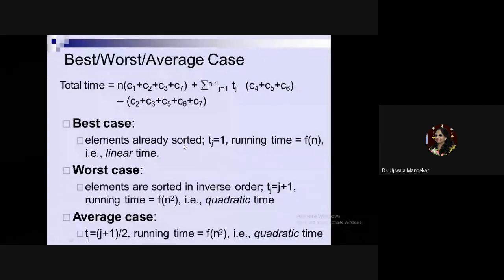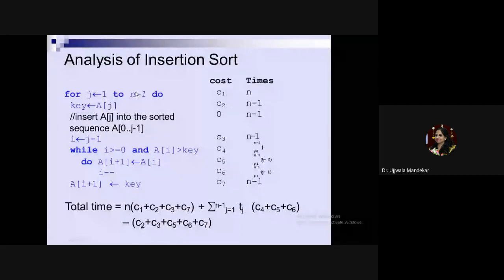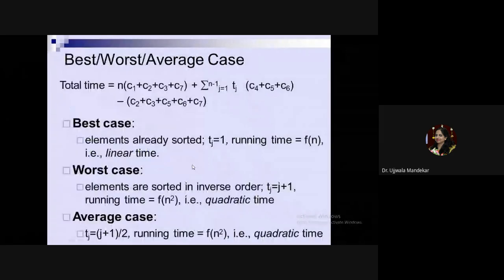Your outer loop is executed of order n, and the inner loop is also executed of order n. It means the complexity will be n square. The running time will be n square.